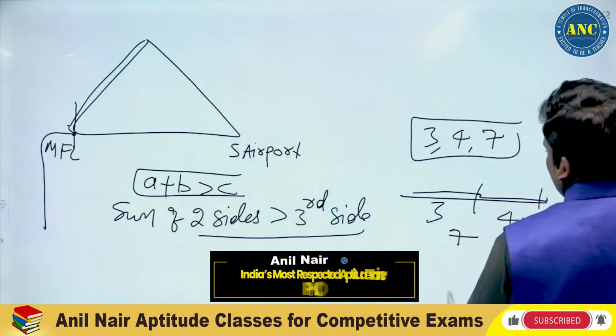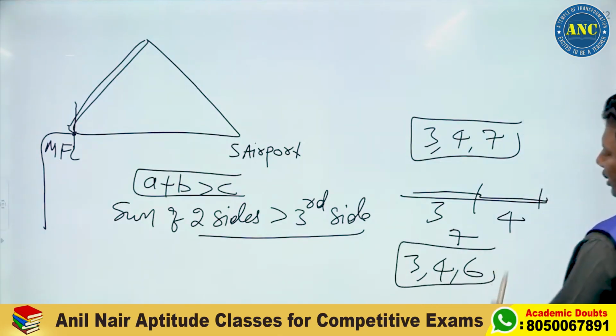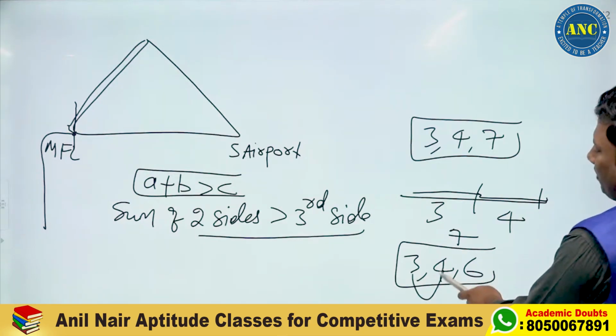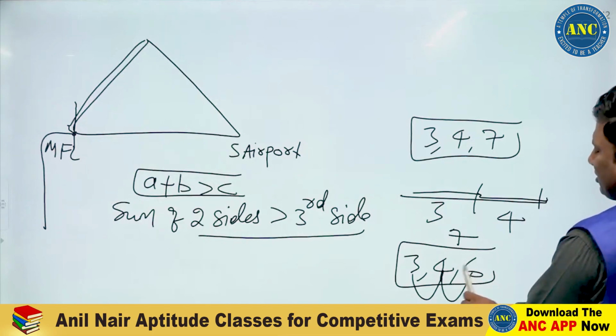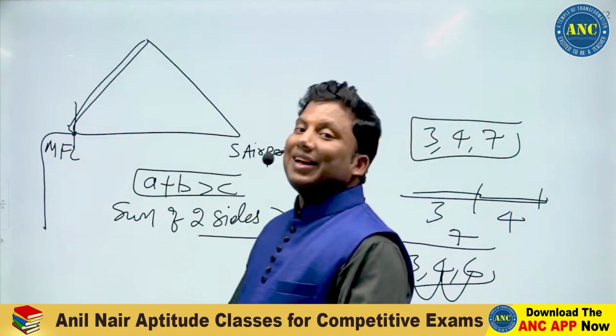3 plus 4 equal to 7. Sir, why is it the sum of two sides? Sum of two sides should be greater than the third side. 3 plus 4 is 7, and 7 is greater than 6. Now, the sum of two sides is greater than the third side. Why can it not be less than?